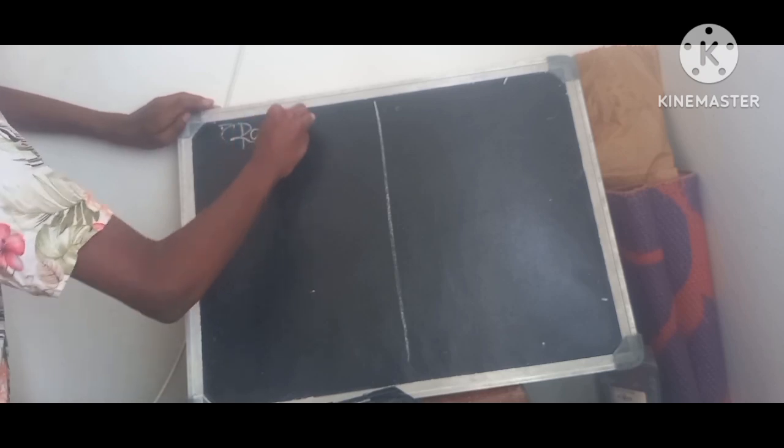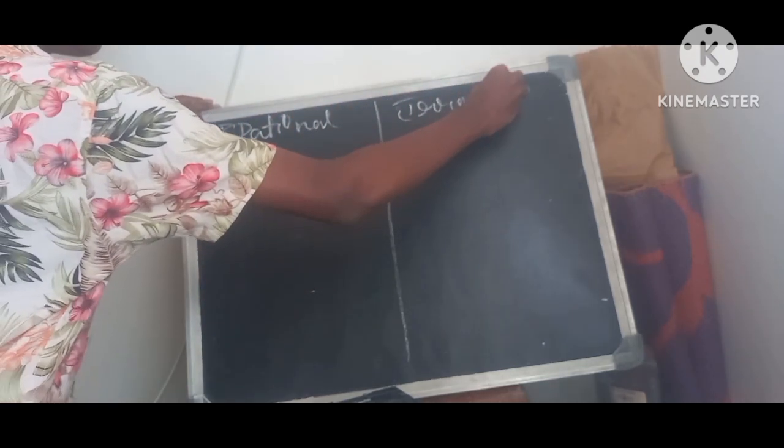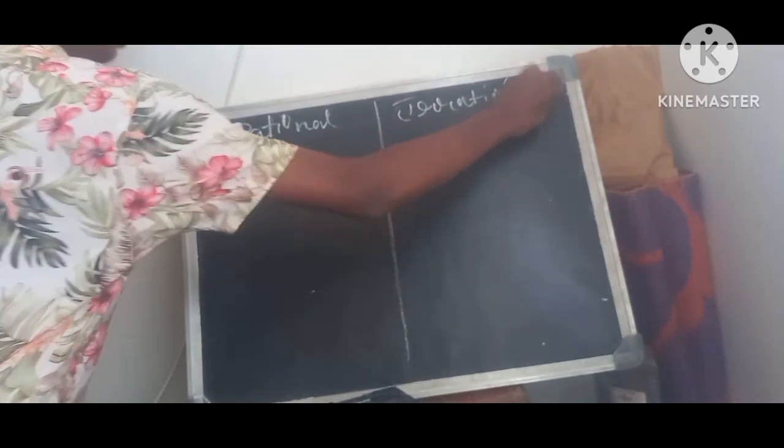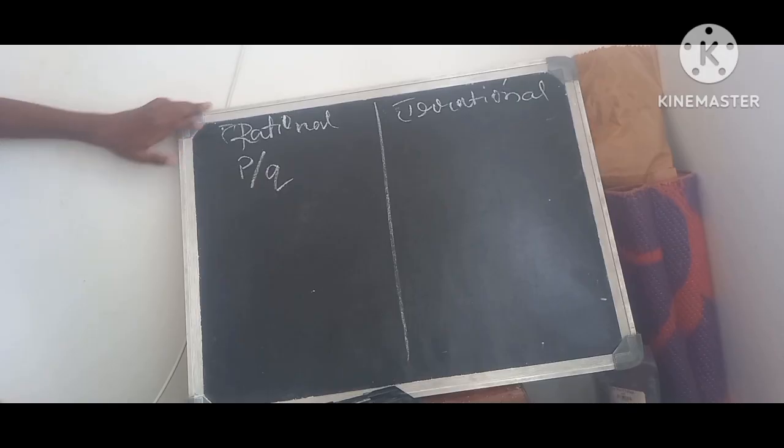Now we can tell the difference between rational numbers and irrational numbers. Rational numbers can be written in the form of p by q. Irrational numbers can't be written in the form of p by q.